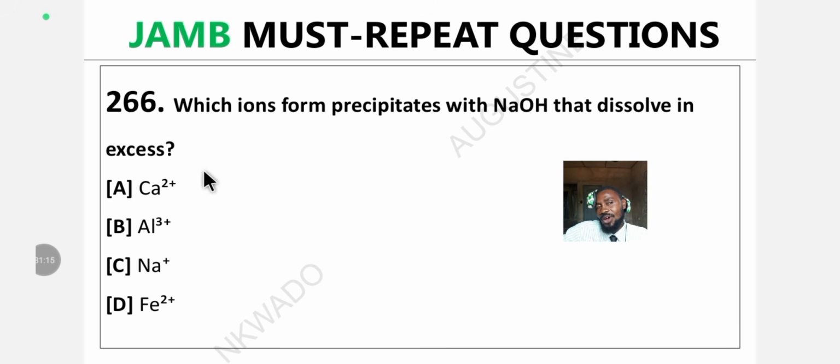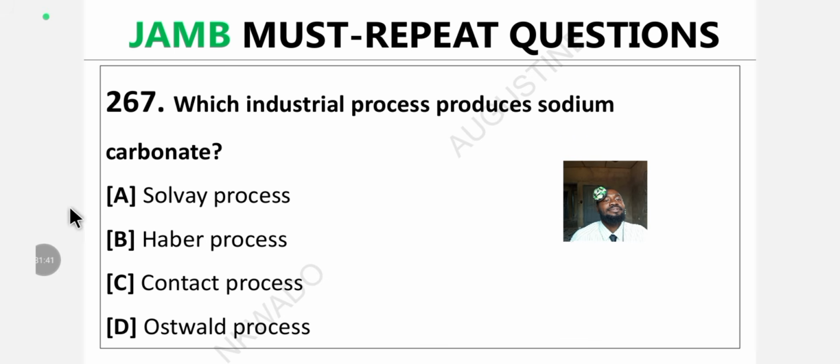Question 266. I know you are a scholar. Which ion forms a precipitate with sodium hydroxide that dissolves in excess? A. Calcium ion. B. Aluminium ion. C. Sodium ion. D. Iron. Drop the answer in the comment section, my scholar. I taught you now.